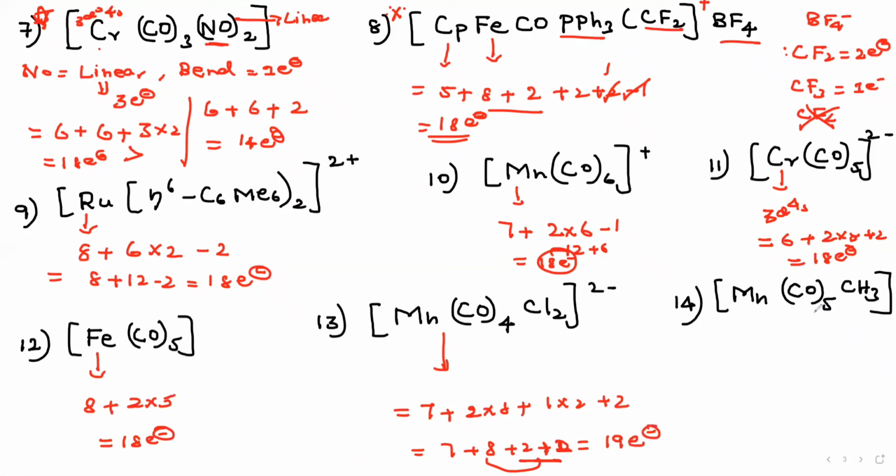Understand? For this question, it's very important. Manganese, it should be 7 electron count. This is 2 into 5, 10 electron count. This 1 electron, CH3 is 1 electron. Okay, similarly, CF3 or CH3 and CCl3 are 1 electron count. What is the answer? The answer is 18 electron count. Okay, go for the next question.